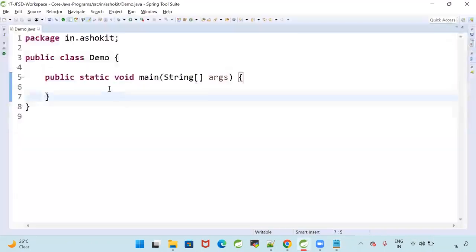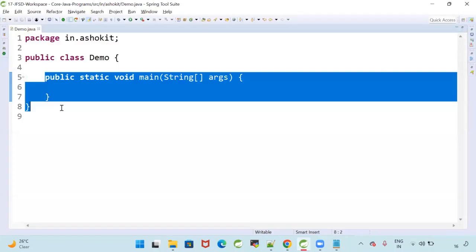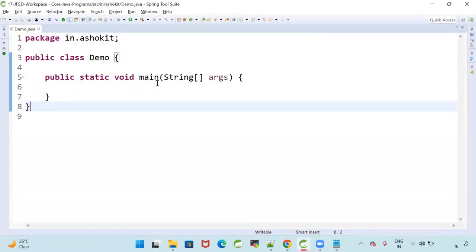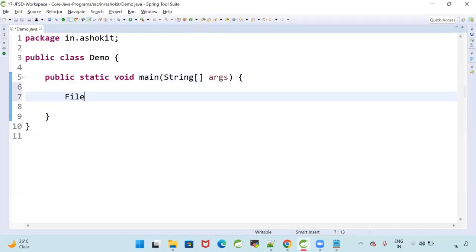Now I'm taking one class with public static void main. Here I'm trying to create one object for FileReader. FileReader fr is equal to new FileReader, and I'm giving some file name, abc.txt. The file may or may not be available.